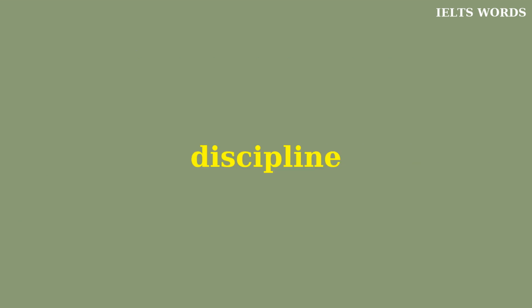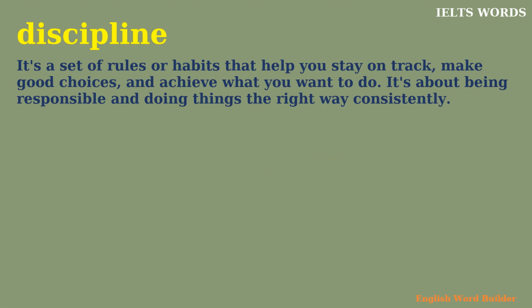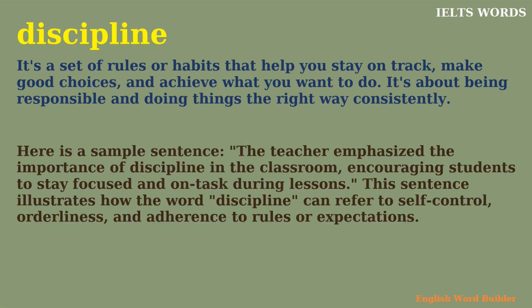Discipline. It's a set of rules or habits that help you stay on track, make good choices, and achieve what you want to do. It's about being responsible and doing things the right way consistently. Here's a sample sentence. The teacher emphasized the importance of discipline in the classroom, encouraging students to stay focused and on task during lessons. This sentence illustrates how the word discipline can refer to self-control, orderliness, and adherence to rules or expectations.